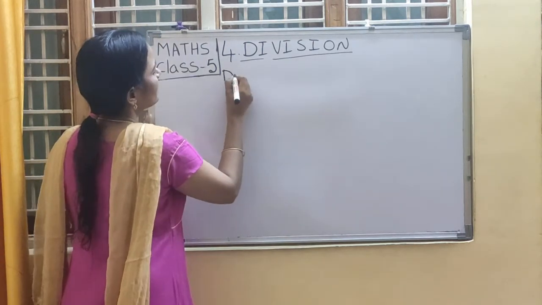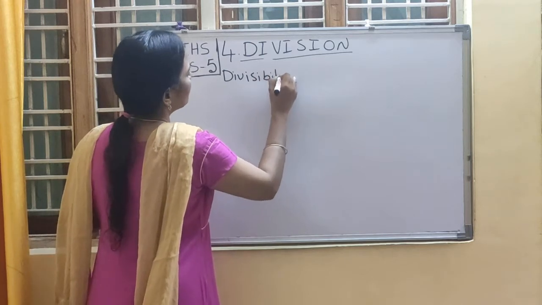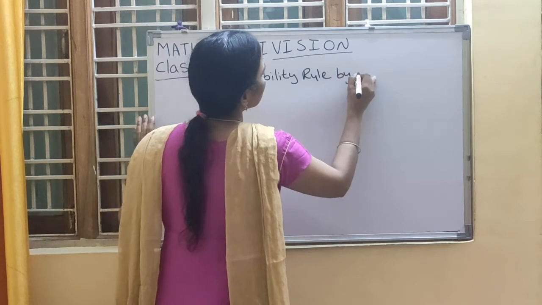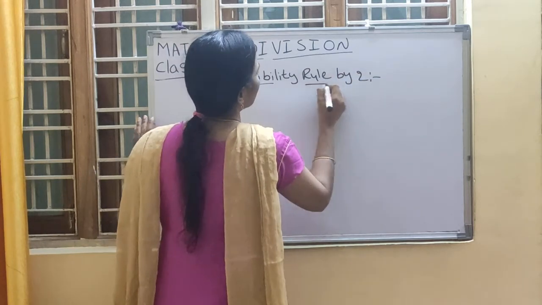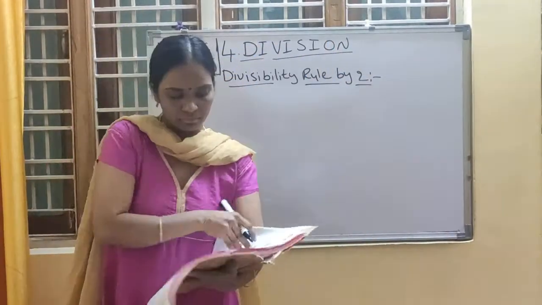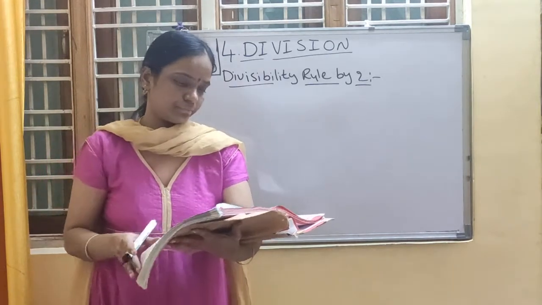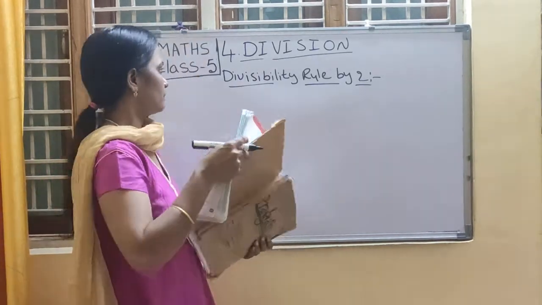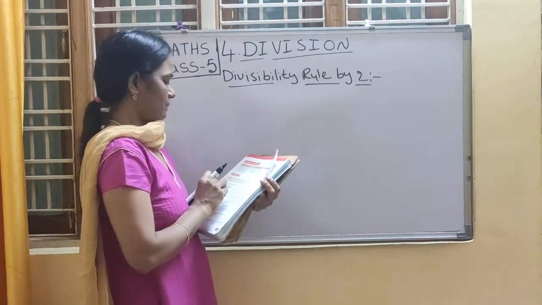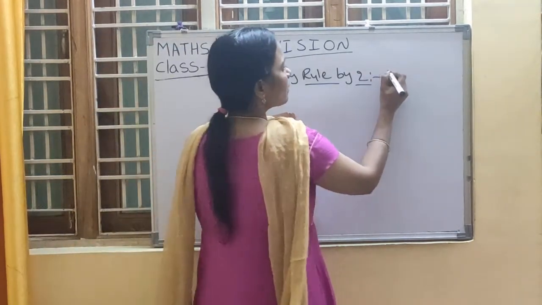The first one is divisibility rule by 2. What is the divisibility rule by 2? Write down all of you in your book.